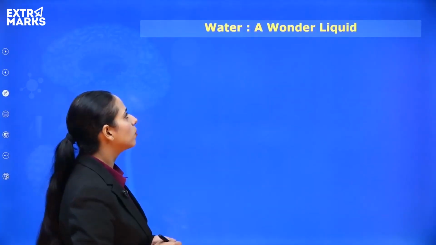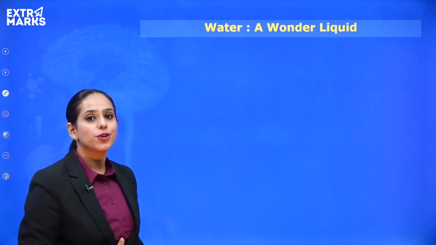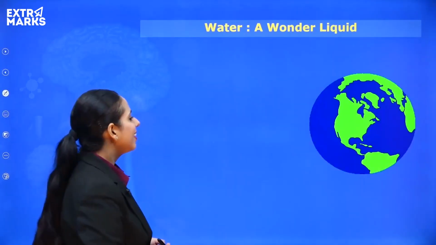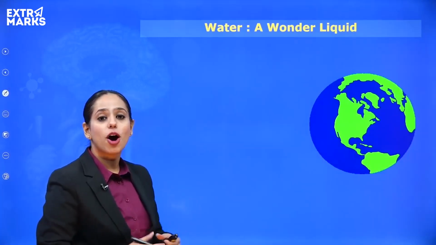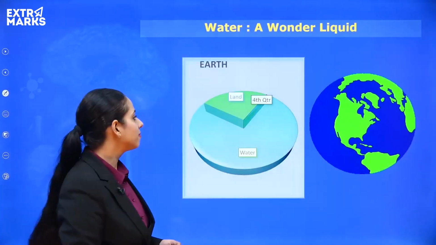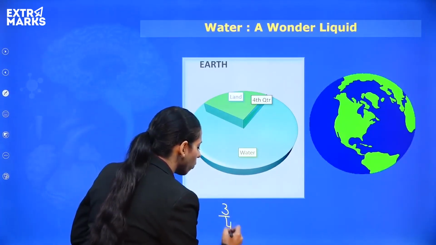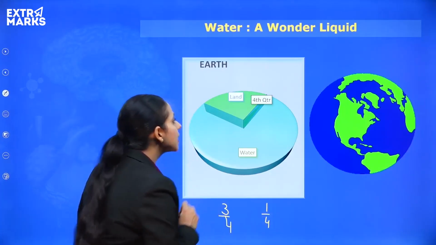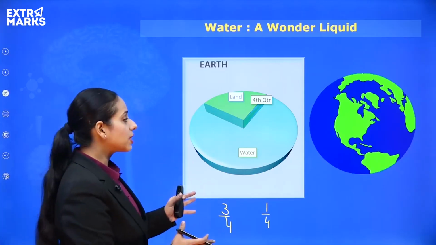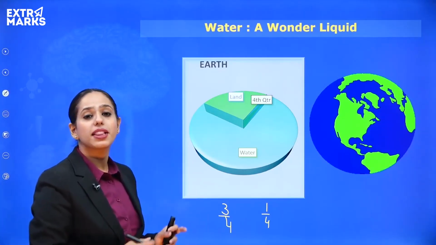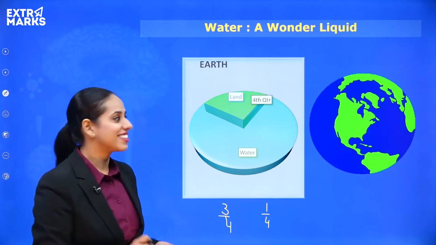Now I'll show you another one. Water. Now we are going to talk about water, which is also known as a wonder liquid. Right. So how much is the composition of water? How many quarters of the earth is water? It is 3/4. That is, 3/4 of the earth is water, whereas 1/4 of the earth is land, right? So it is an important resource. Now, as we've discussed, even though there is so much water, that's not enough, right? Because the available drinking fresh water is less, okay?